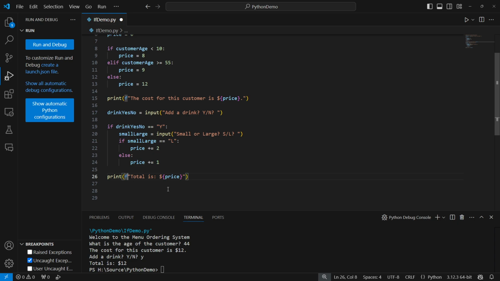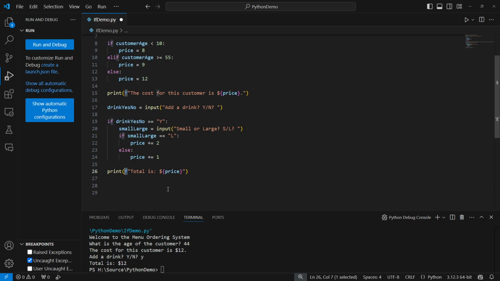Again, as a reminder, in Python specifically, anytime you see this F in front of a string, and it doesn't have to be inside a print statement, this F can be used anywhere a string is used, then that means if you have curly brackets inside your string, the text within the curly brackets will be interpreted as the value of that variable. So that is what we are doing here with price. I want to actually display what that value is.